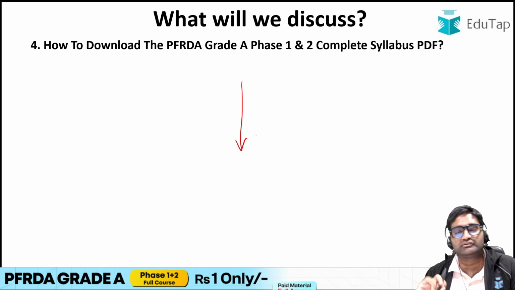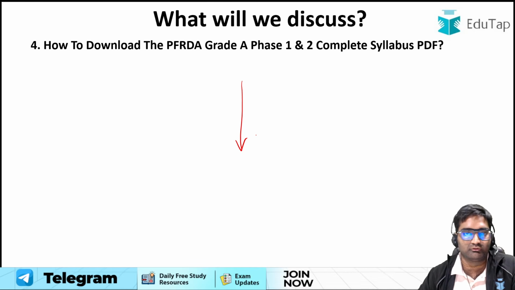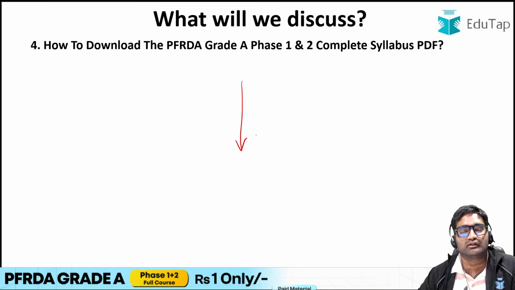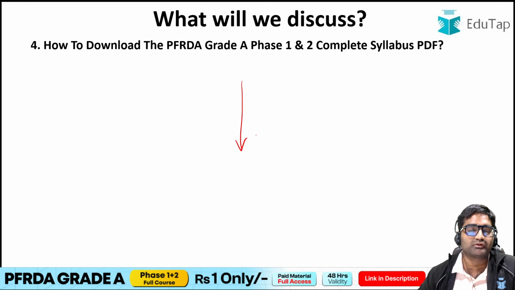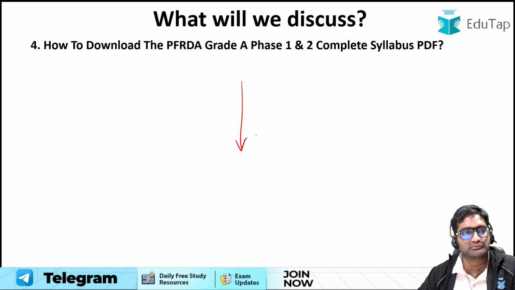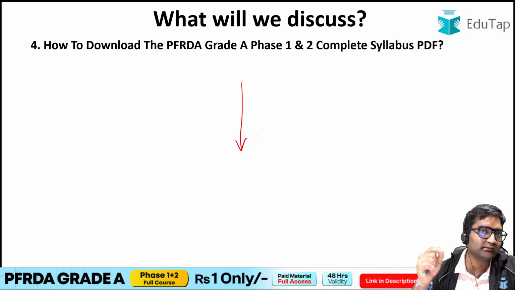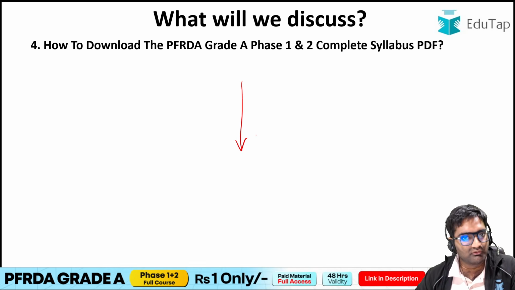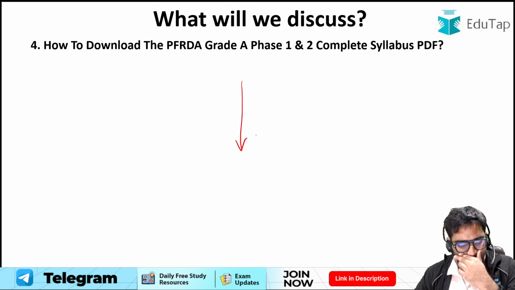Obviously, Phase 1 Paper 1 explicit syllabus is not given, and for Phase 2 Paper 1 also, they've just mentioned the type of questions that can be asked, but a detailed syllabus is given with respect to Phase 1 Paper 2 and Phase 2 Paper 2 in the official notification of the PFRDA Grade A exam. So you can download this by clicking the link given in the description of this video, and the PDF would be downloaded for you.